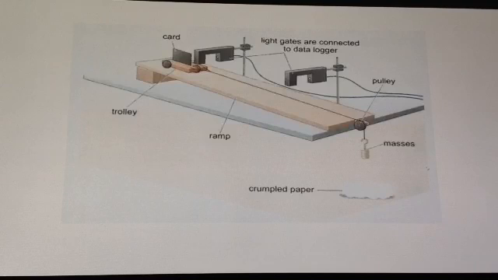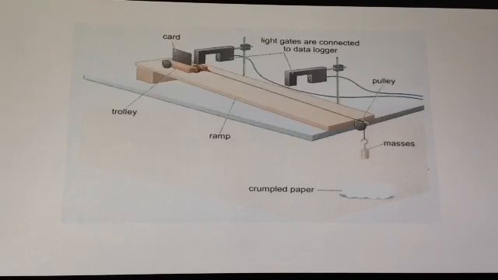To do that, we'd use these 2 light gates connected to the data loggers. The velocity could be found at each place, and that would be done by measuring the distance of the card in meters that's going to block out the light, and program that data in.